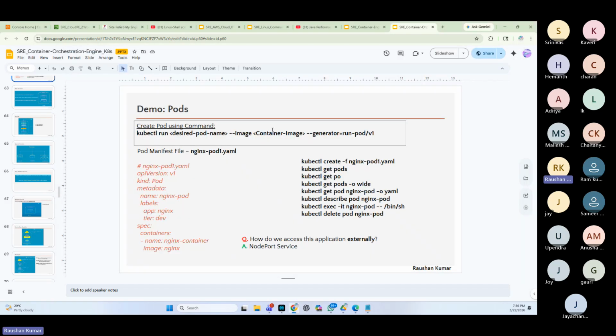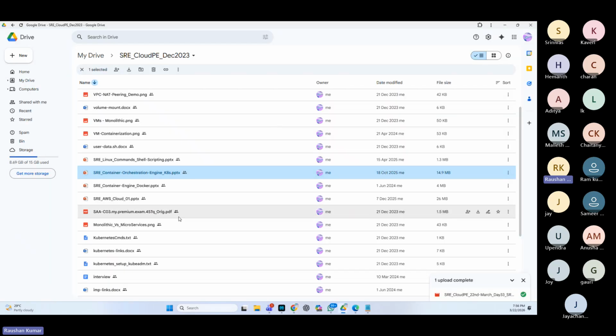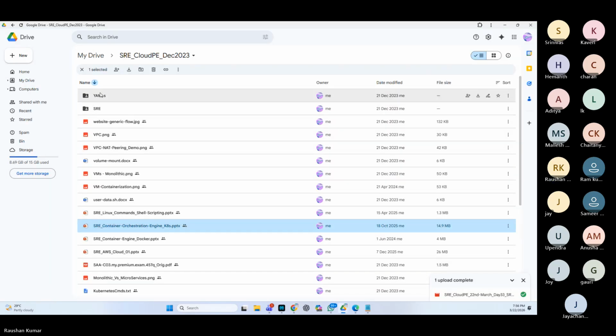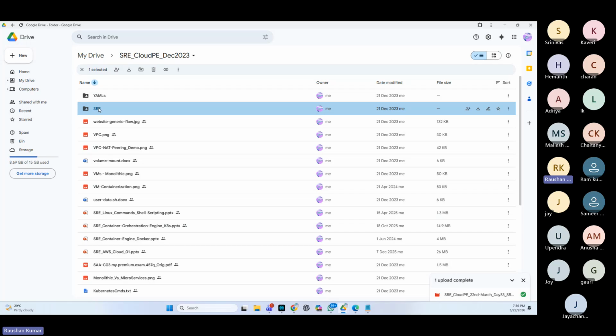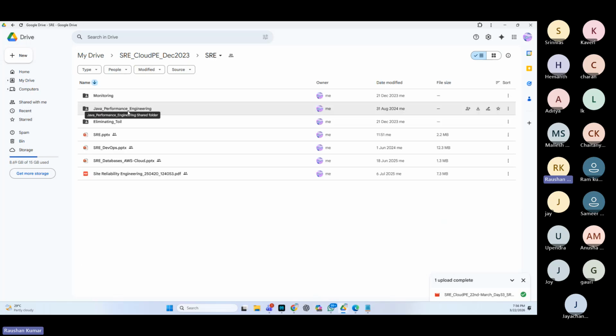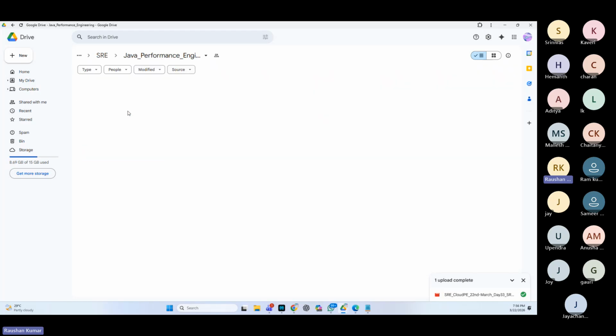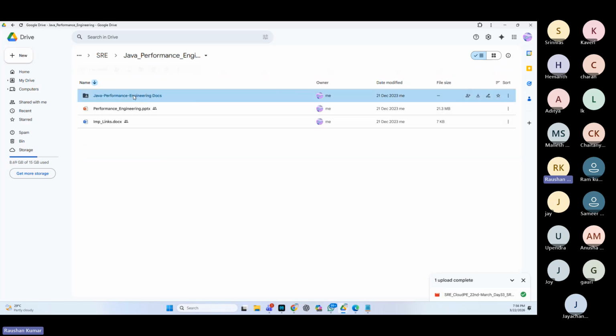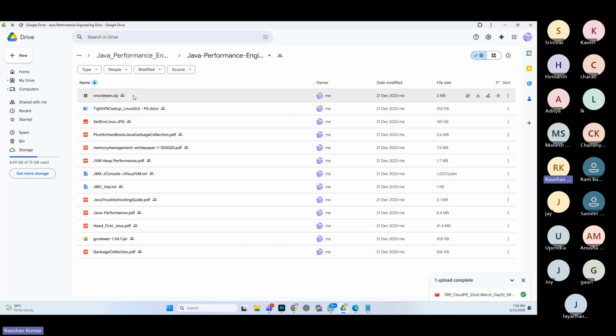Again, if you go to the PPT here, we have a lot of other links also, YAMLs, SRE concepts, and good Java performance engineering material. Along with the recorded sessions, you have a lot of other documentation, good documents about memory management and Java performance, good PDFs, a collection of knowledge that we have gathered over the years.